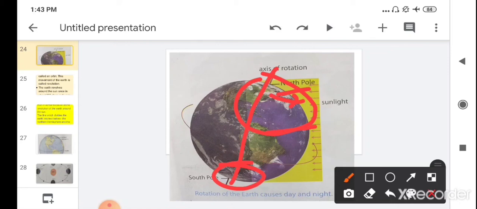Then the southern hemisphere, which gets less sunlight, is having a winter.